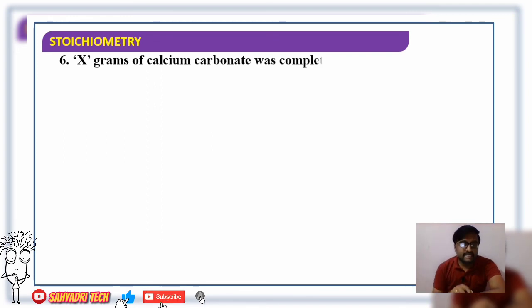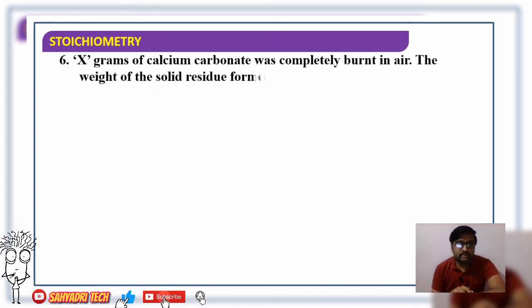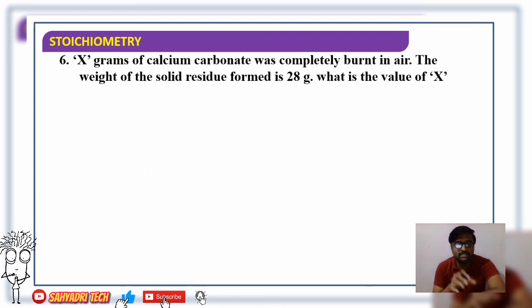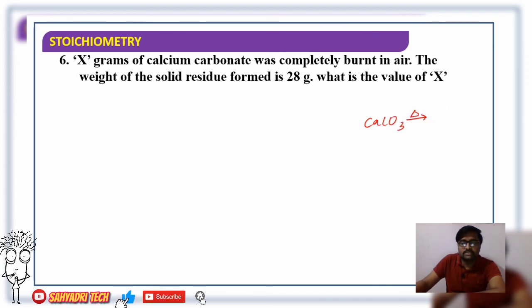Next one: x gram of calcium carbonate was completely burnt in air. We don't know how much calcium carbonate is taken, but it was completely burnt in air. Combustion of calcium carbonate means which equation to be recalled here? The thermal decomposition of calcium carbonate: CaCO3 gives rise to CaO plus CO2. The weight of the solid residue formed is 28 grams.